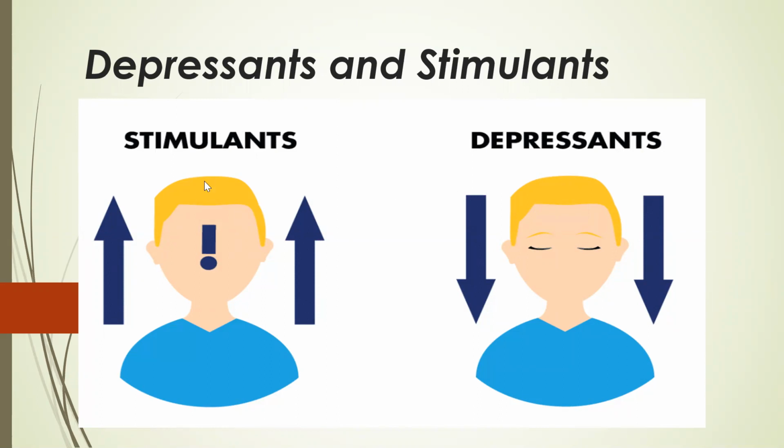So, what are basically these stimulants? How do they work? Stimulants are basically those drugs which generally speed up the messages traveling between the brain and the body. So this arrow is for the speeding up of the messages traveling between the brain and the body. They typically increase the pulse and the breathing rate, which elevates the blood pressure, suppress the appetite and dilate the pupils.